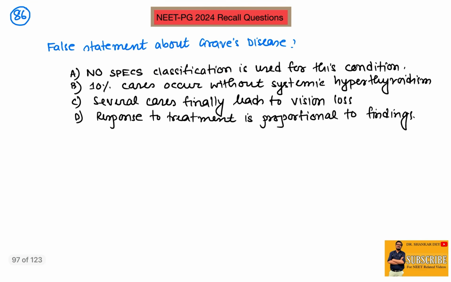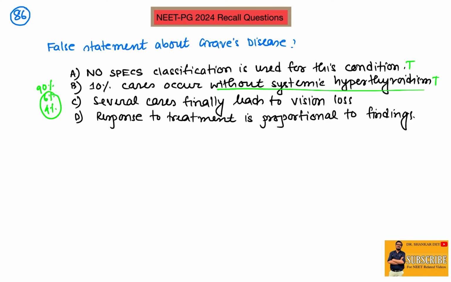Question 86. False statement about Graves' disease. No specs classification is used for this condition. Yes, it is true, so this is not false. 10% of cases occur without systemic hyperthyroidism. It is also true, because 90% of cases in Graves' ophthalmopathy occur with hyperthyroidism. There can be 6% euthyroidism and 4% hypothyroidism. So 6 plus 4, 10% without any systemic hyperthyroidism.